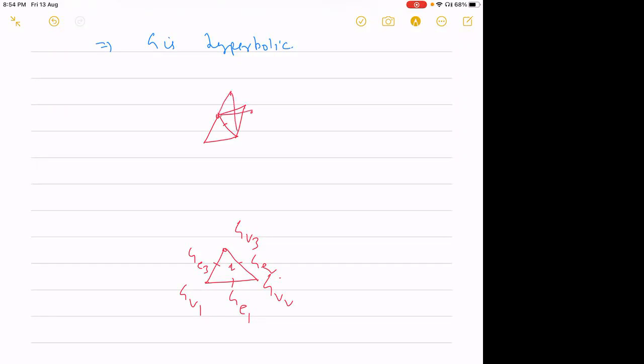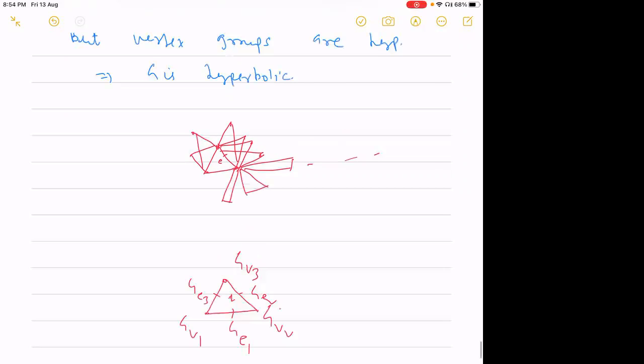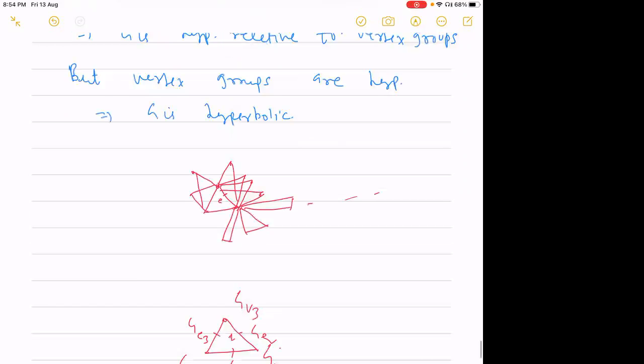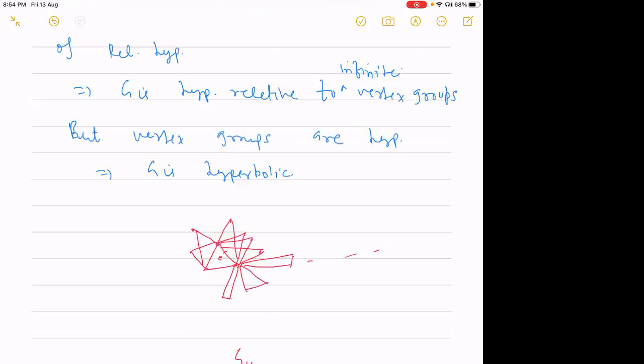Therefore you can attach only finitely many triangles at this edge, let's say E. Similarly you can do here also, there will be only finitely many. And obviously you can have infinitely many triangles attaching at this vertex, and so on. By this observation we will see that each piece in the development will be a fine graph, in the one skeleton of the development actually.